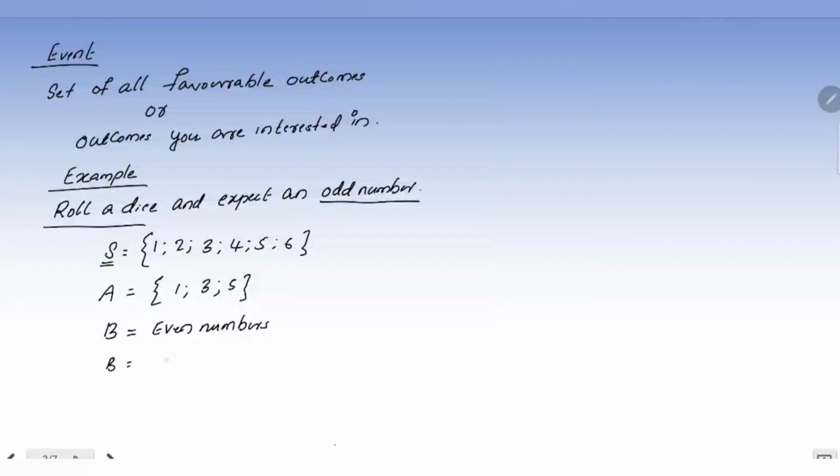So the members of B are 2, 4, and 6. Is it clear? That's how we are finding the members of an event. Definitely you are finding it from the sample space. It can be one member of the sample space or more than one member. Sometimes the sample space itself can be an event, like rolling a dice and expecting any number from 1 to 6, which means sample space and event are the same. Is it clear?